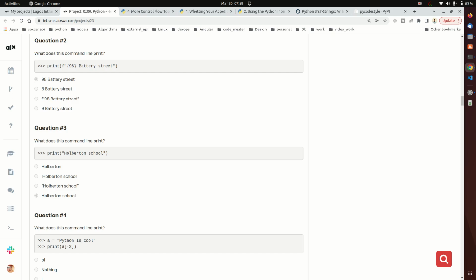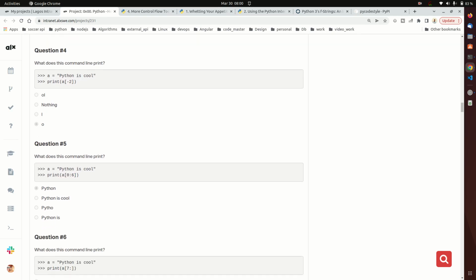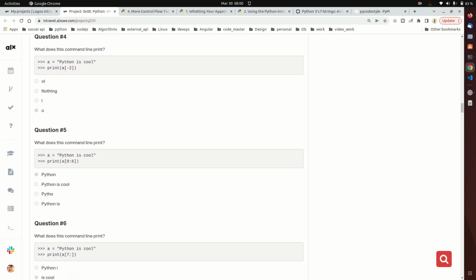Question 3 says, what does this command line print? It says print Hello world. So definitely you should know this, the print statement, and this is the correct answer. Okay, so question 4 says, what does this command line print? If you look at it, this is a string, and we are using the index -2. So we are starting from behind, right? -2 is from behind. So this is the correct answer.